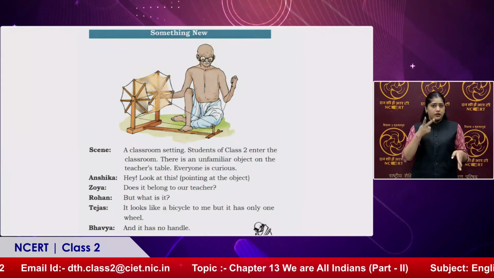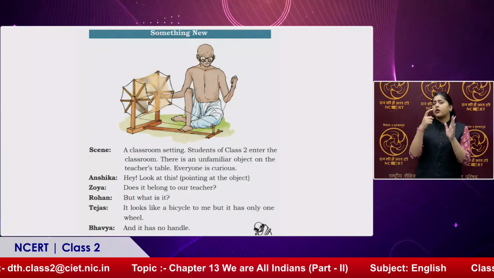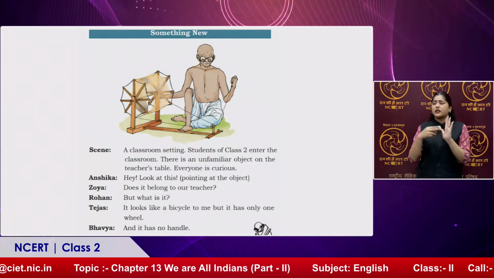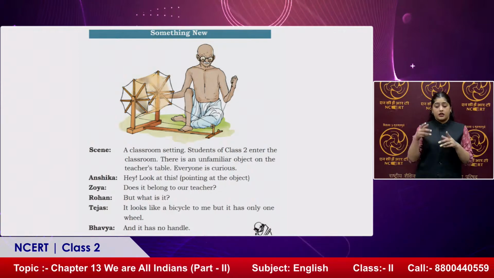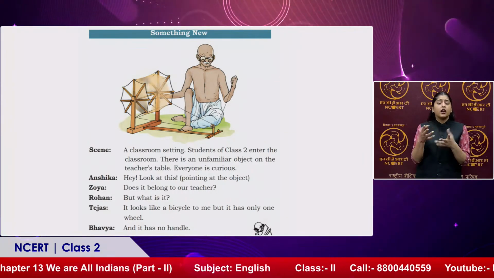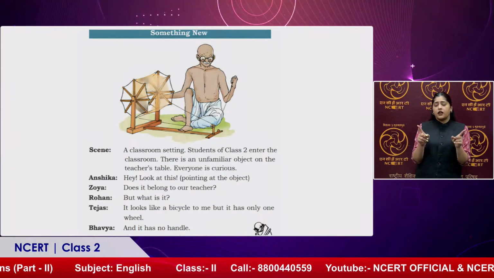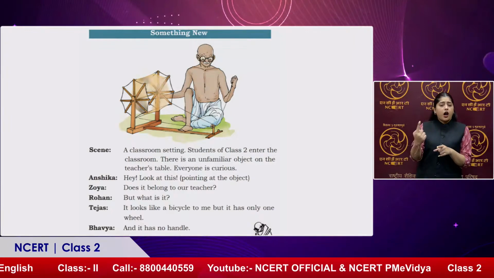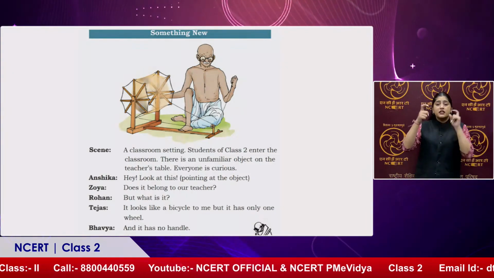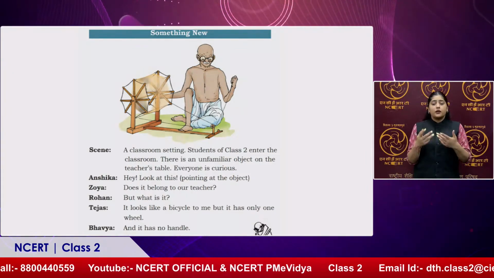Now Rohan asks, but what is it? Now Tejas says, it looks like a bicycle to me, but it has only one wheel. Now being students, they are guessing what it is exactly. So Bhavya says, and it has no handle. They are assuming it is a bicycle, but now they'll get to know what it exactly is.